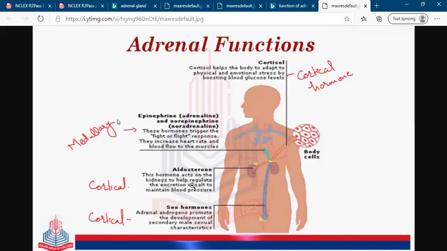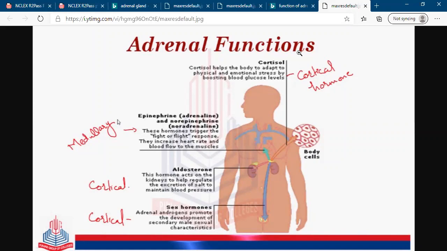So the adrenal gland secretes aldosterone, and aldosterone is important to maintain body fluid and electrolytes, and is also important for blood pressure regulation. Another hormone secreted by the adrenal gland is androgen, or sex hormone. This adrenal androgen promotes the development of secondary male sexual characteristics, right?